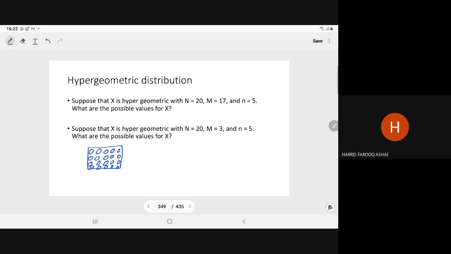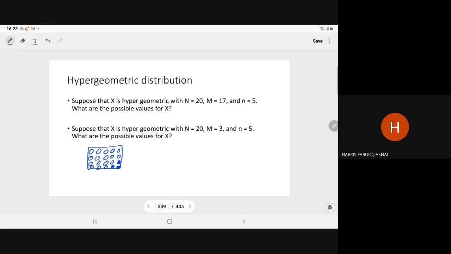M has the characteristic, so 17 have the characteristic, and these three are not of that characteristic. Now we are taking a sample of size n, so n is equal to 5.